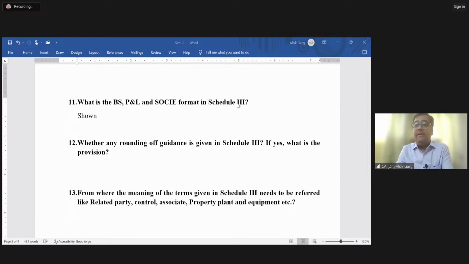Tanisha is asking, no, maybe. So Tanisha, prior to 24 March 2021, in IGAP, the word may was there. Okay. But now in IGAP, even it has become mandatory. In Ind AS, it was always mandatory, right?